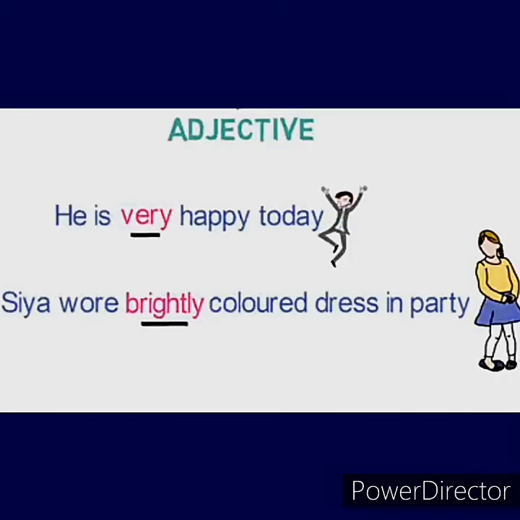An adverb describes an adjective. For example, he is very happy today. Very shows how much or in what degree he is happy. That is, very modifies the adjective happy. So, very is an adverb.